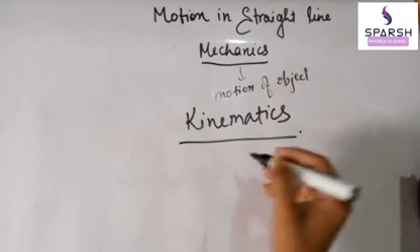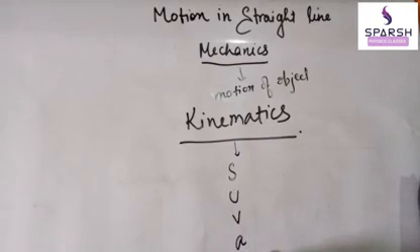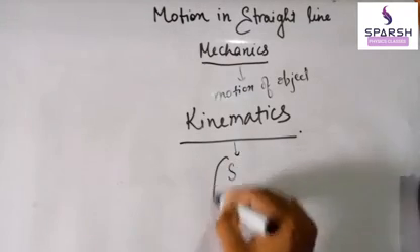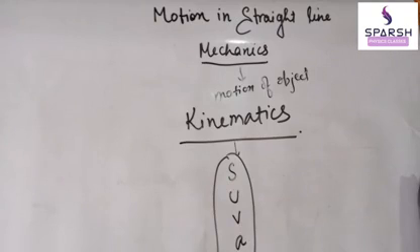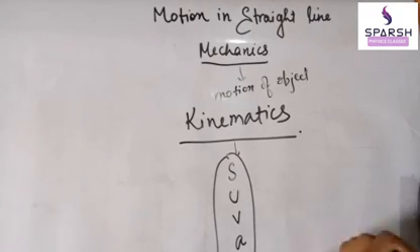The members of the kinematics family are S, U, V, A and T. We will focus only on these 5 parameters: displacement, initial velocity, final velocity, acceleration and time, and different quantities related to these only, not force. Now, what is path? Another definition: the line along which a particle moves is called its path or trajectory.